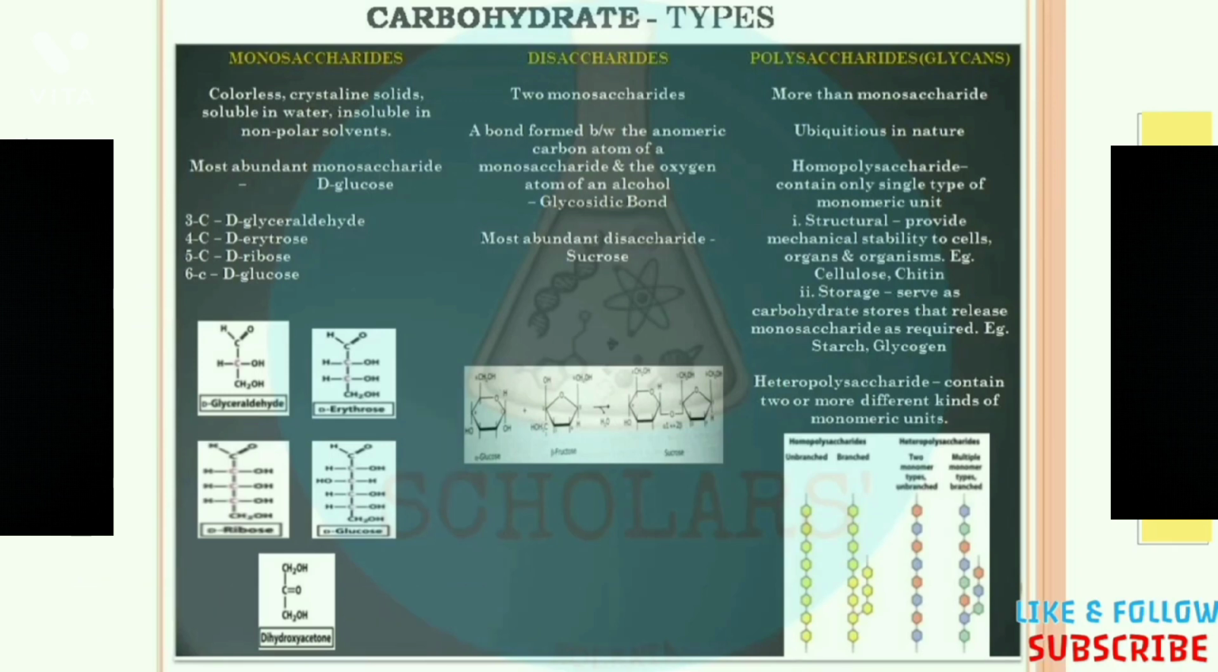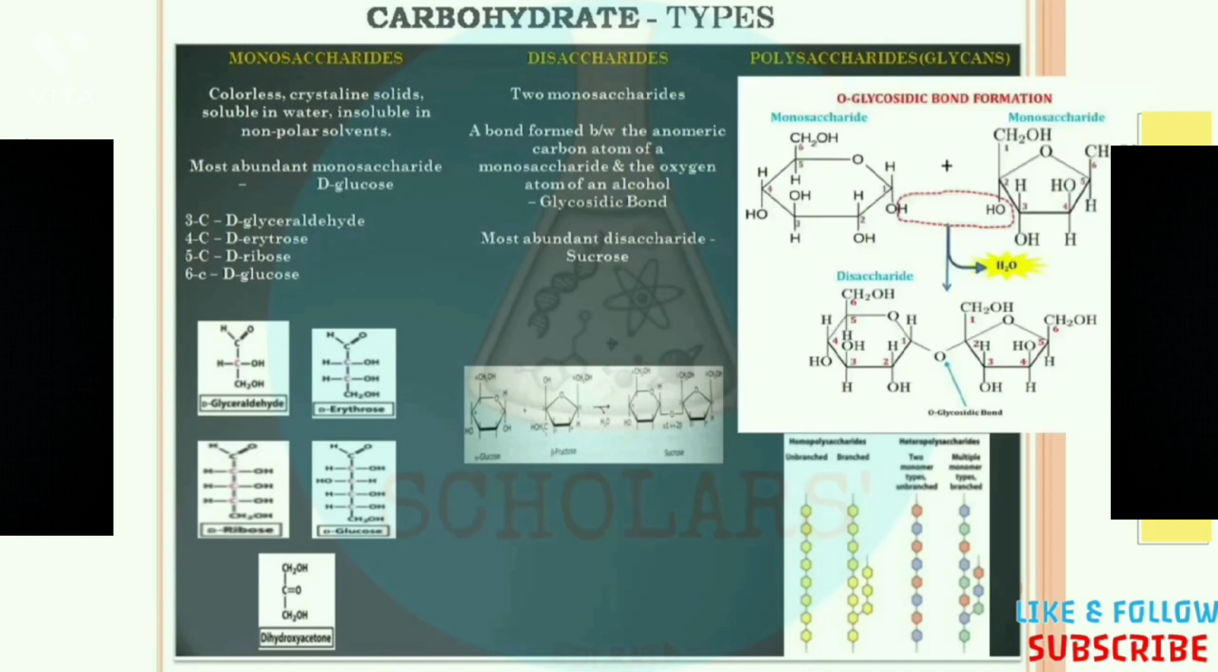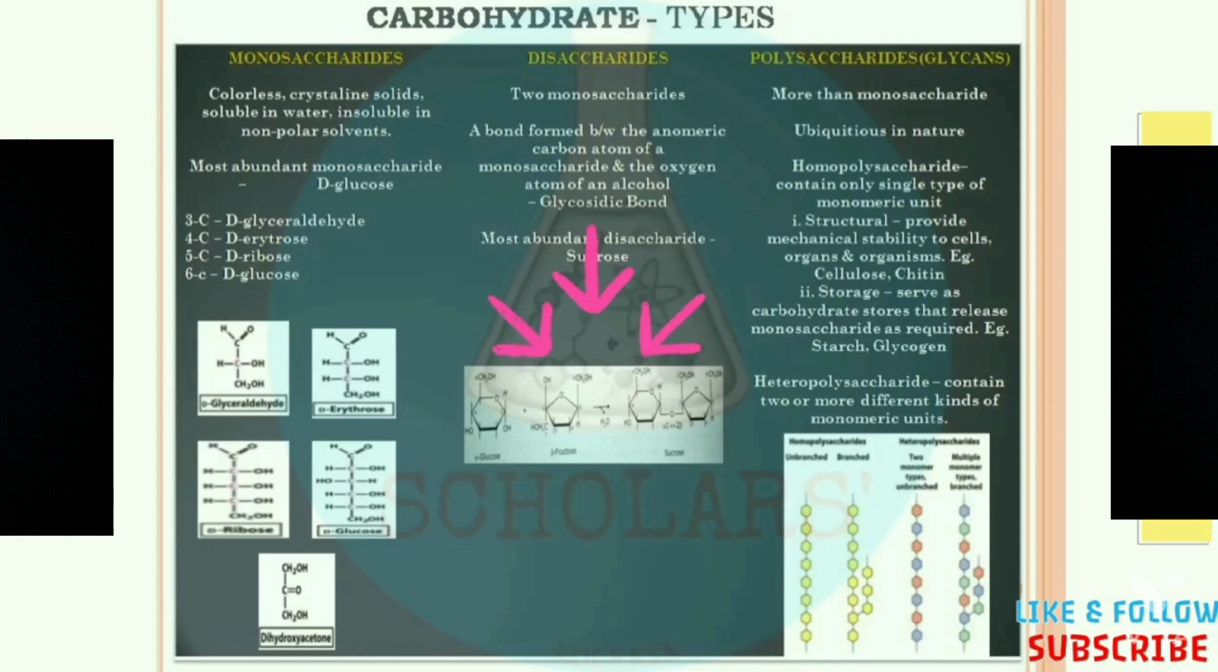Now let's talk about the disaccharides. As we previously said, a disaccharide is formed when two sugar molecules are bound with each other by a specific glycosidic bond. So what is a glycosidic bond? It is a bond formed between the anomeric carbon atom of a monosaccharide and the oxygen atom of an alcohol. In this example, glucose plus fructose equals sucrose. Glucose and fructose are two monosaccharides, and they bind with each other by the help of the glycosidic bond, which you can see in the sucrose structure, the intermediate bond between the glucose and fructose.